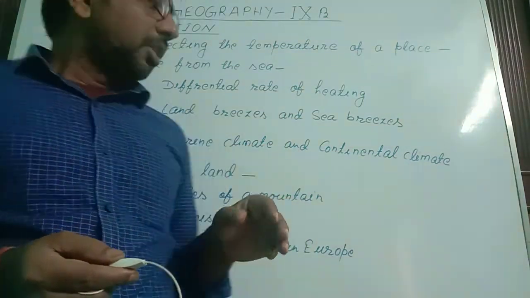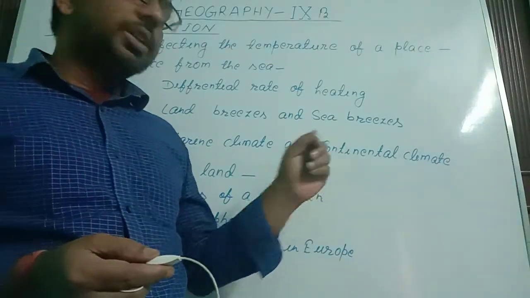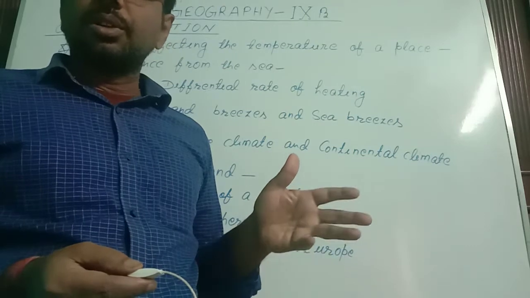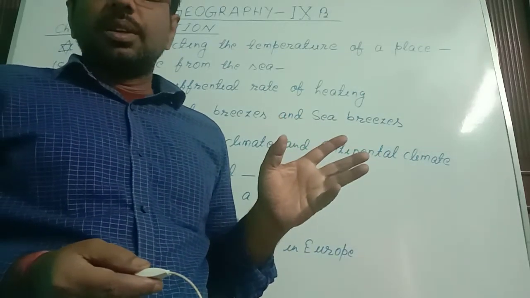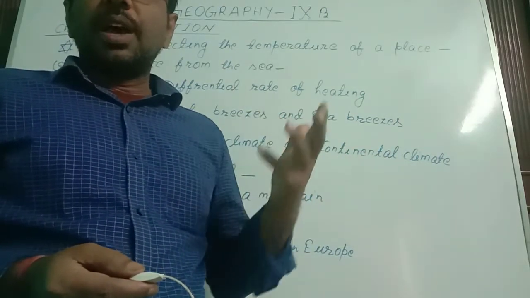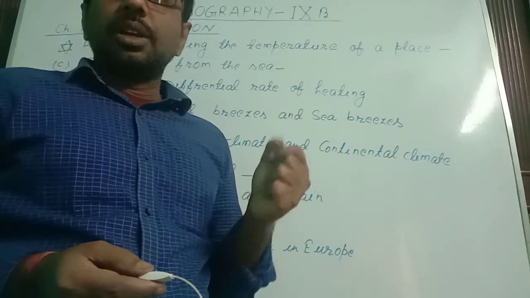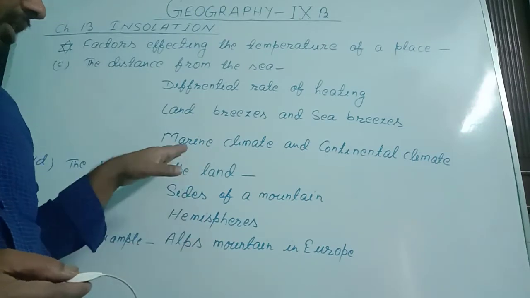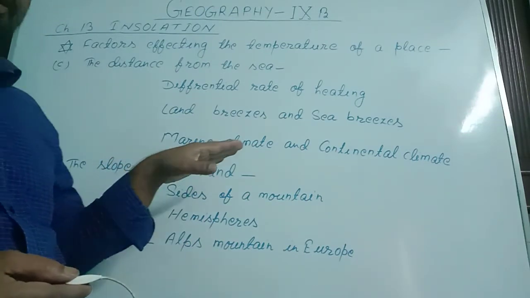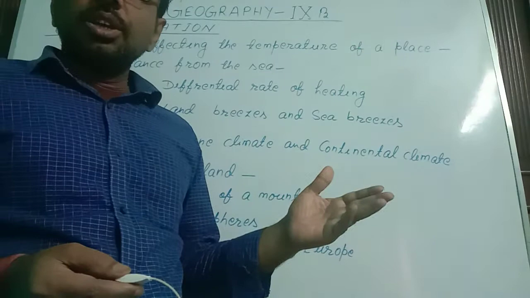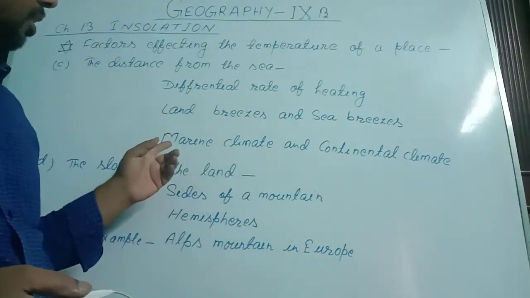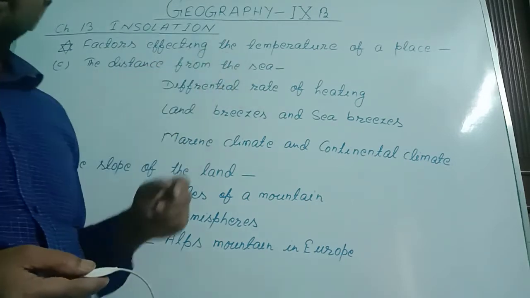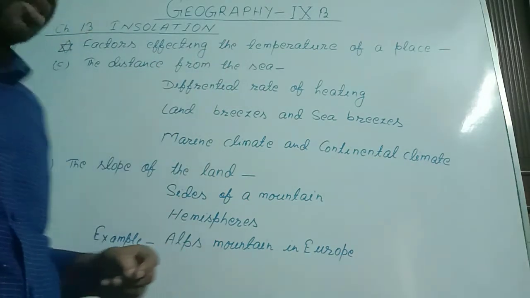But the places that are in the interior of the country or the continent have a continental climate, meaning in summer the temperature increases very high, while in winter the temperature decreases very low. So this feature is due to the location of the places near the sea or away from the sea. In this way we can say the distance from the sea affects the temperature of the places.